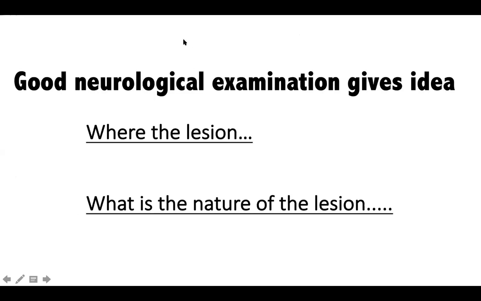Right. So as you know, a good neurological examination, if there is any doubt in between, you can put it in the chat box. So I'll be knowing. Is there any chat or anything like that?